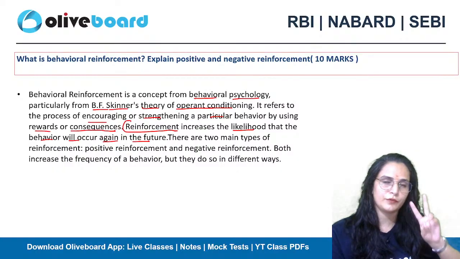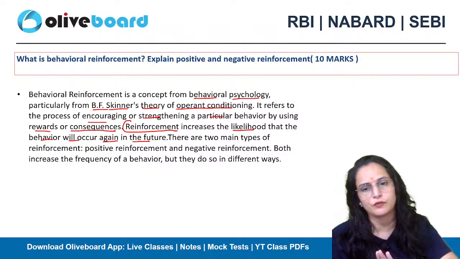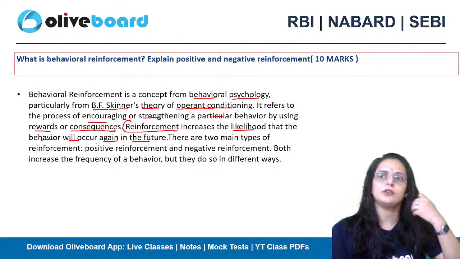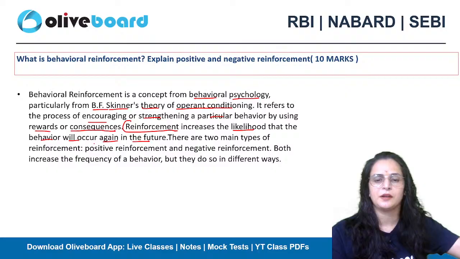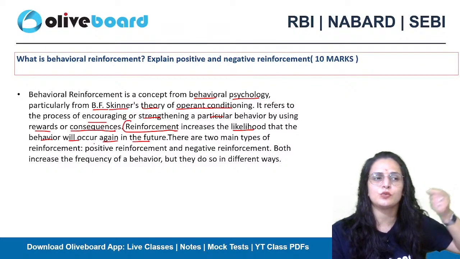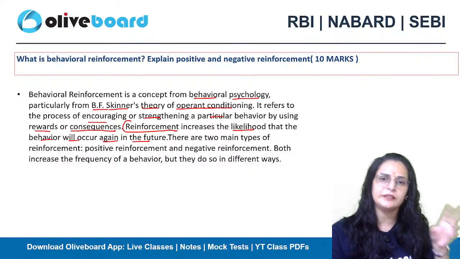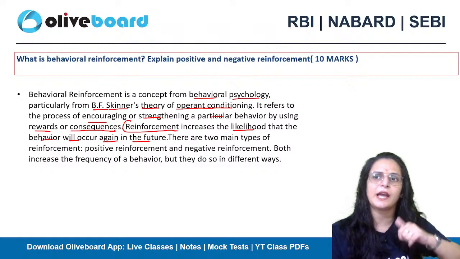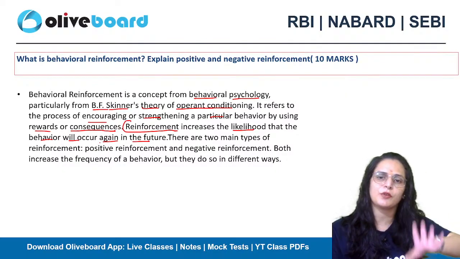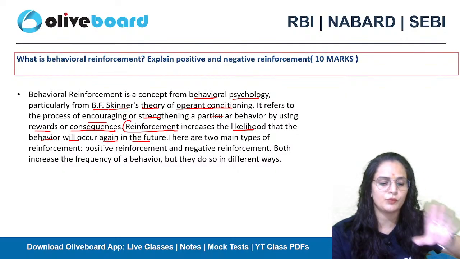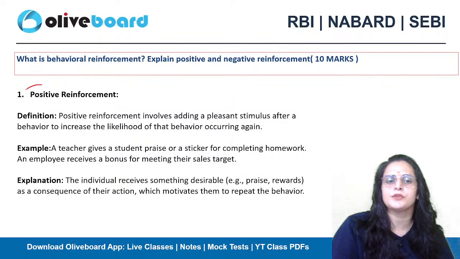And there are two types of reinforcement. One is positive reinforcement and the second is negative reinforcement. In both ways the frequency of the behavior will increase, but the way these two reinforcements let the work occur is different. Other than positive and negative reinforcement, we have punishment and extinction also. But as the question is asking about positive and negative reinforcement only, we will discuss these two only here. Okay, so firstly, let's talk about the positive reinforcement.